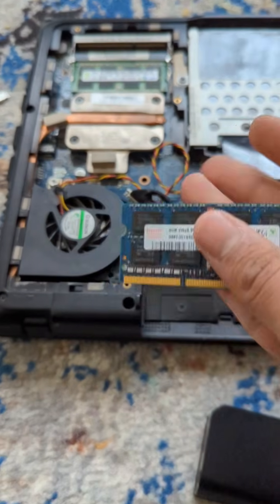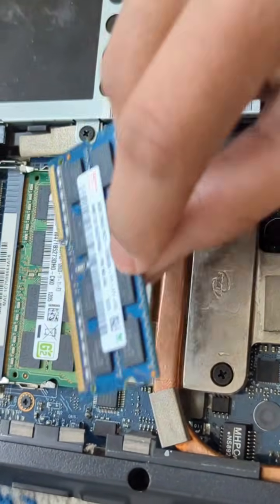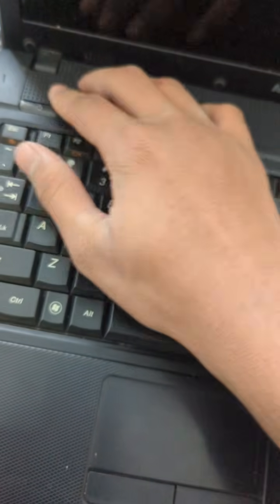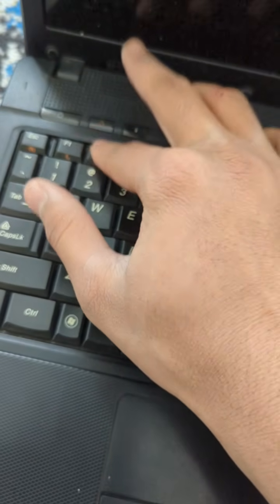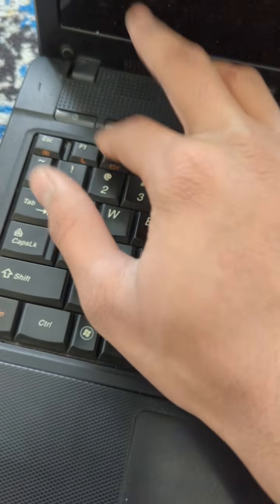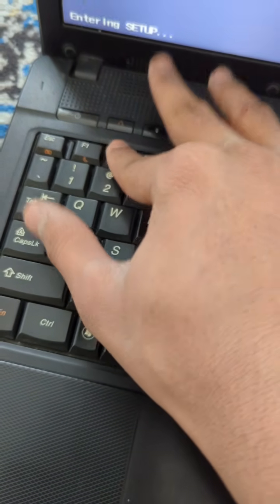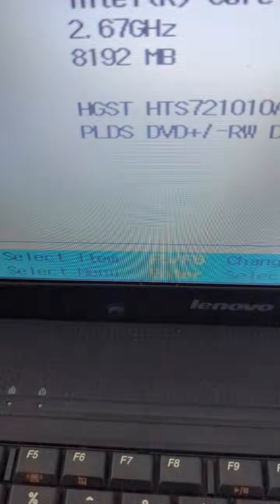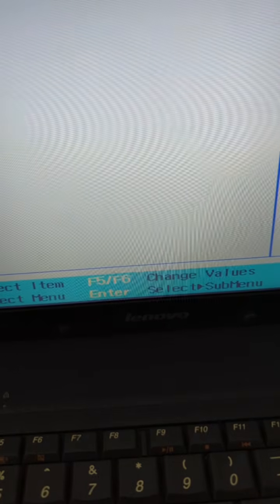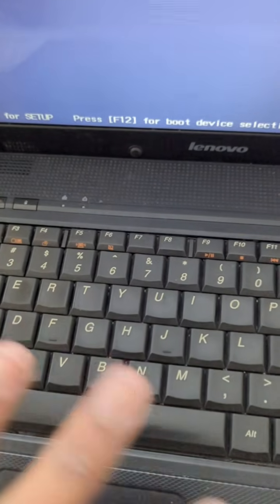That in, and now this. Second one in. Alright, now let's close that up back. Alright, let's see if... Never mind. Alright. 8 gigabytes of RAM. This is great. Exit. Alright, let's see what it does.